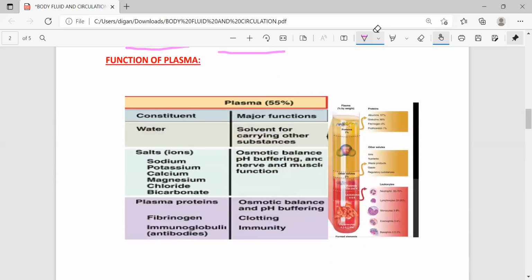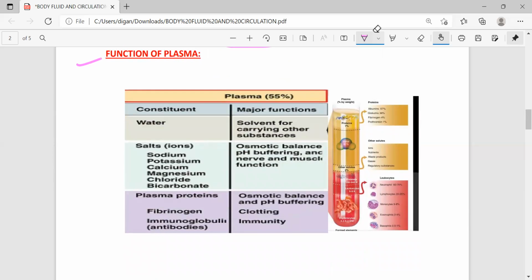Now come to the function of the different components of plasma. The main component of plasma is water, which occupies almost 91%. The function of water is to act as a solvent for carrying other substances. Second is other solutes, where ions and other products are present. The functions of ions are mainly osmotic balance, pH buffering, and nerve and muscle function.